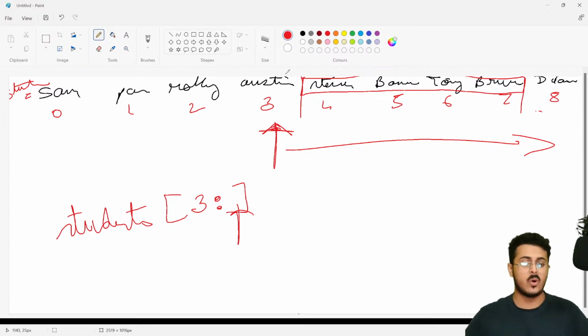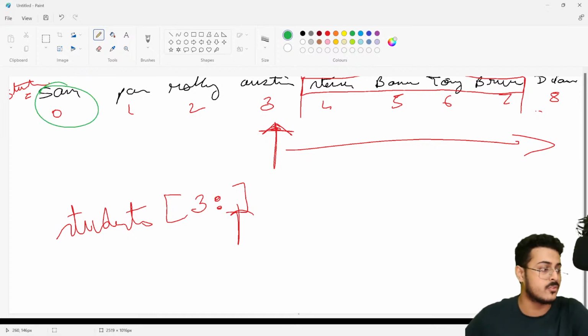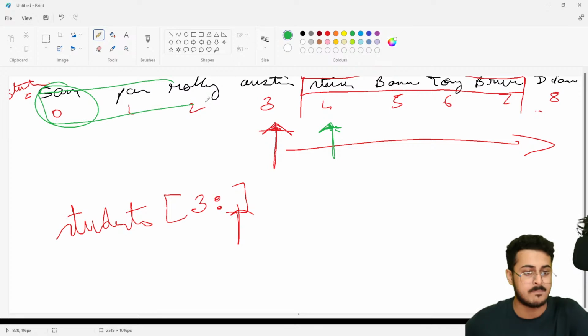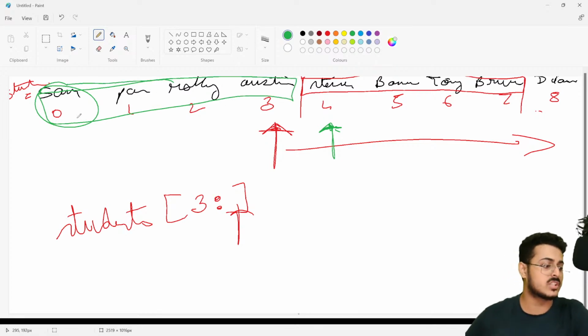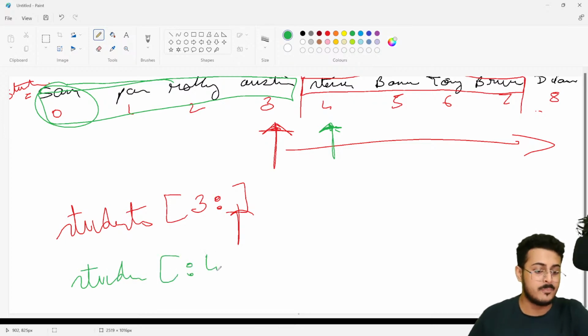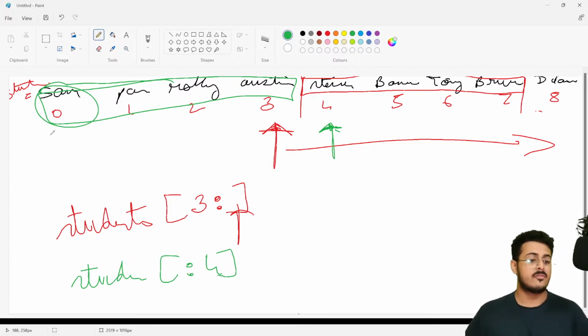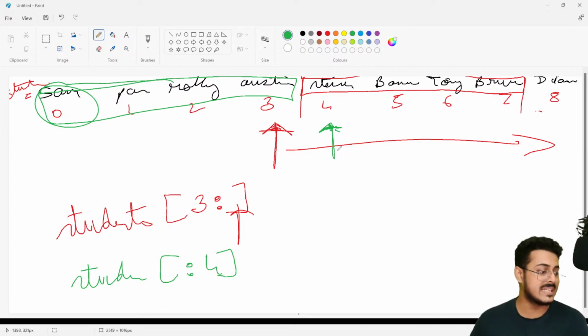Now, if I want to start from the utmost starting, from Sam, the first element, and go up till Steve, I want to take only Sam, Pam, Rocky and Austin. I don't want to include Steve. So for that, the code will be students, I'll put nothing and then 4. I want to go up till 4. So nothing to 4: start from the utmost starting and go up till Steve.